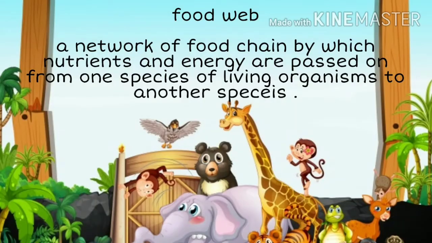Means a web has been formed, a network has been formed. So what can we say here, what is a food web? A network of food chains by which the nutrients and the energy are passed on from one species of living organism to another species is called the food web.